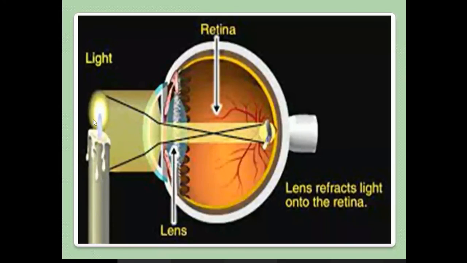Here, see that this is the light from a candle. After entering the cornea and pupil, it falls on the lens, and you see that the upper goes down and the lower goes up, so you get an inverted image of the candle, where the light energy is converted to electrical energy. It goes to the optic nerve. So here the lens refracts the light onto the retina. The retina is here, and the lens is here. Light comes from the object.